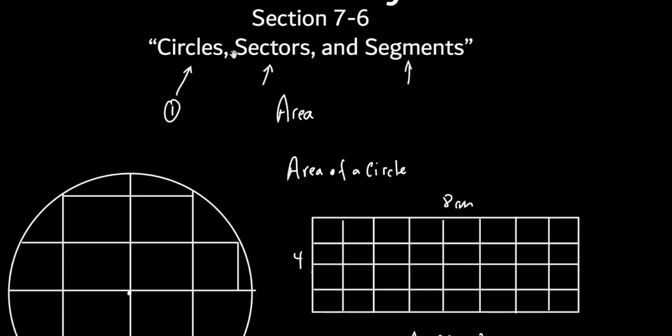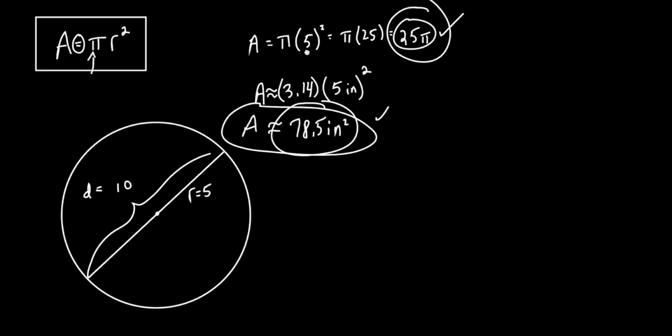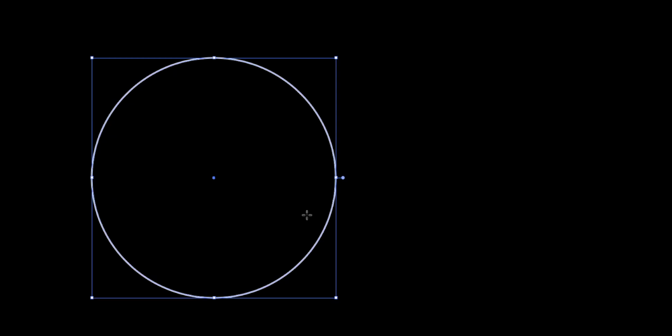Let's talk about the second thing on our little list. What was our second thing? A sector. That was our second thing. All right, so let's talk about what a sector is. Again, it's part of a circle. So let's talk about it. Let me put a center right here. What I'm going to do is I'm going to make an angle. I'm going to take that angle from here to here.